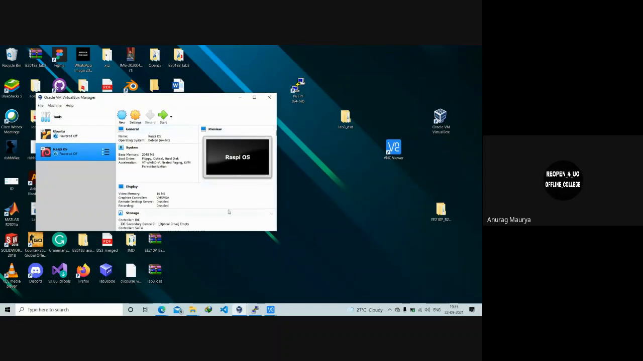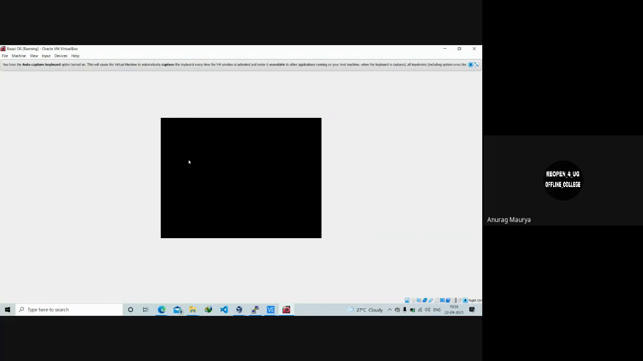And how to do this, I'll be sharing a doc which will have all this information, whatever I have covered from the start till now. And once you start this Raspberry Pi OS, it will take some time.